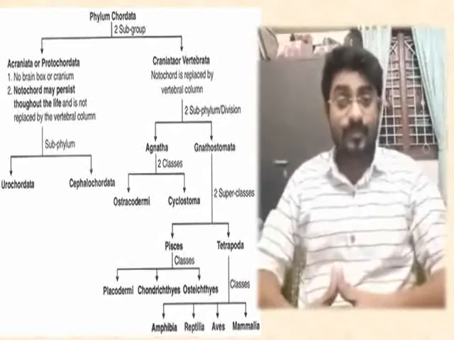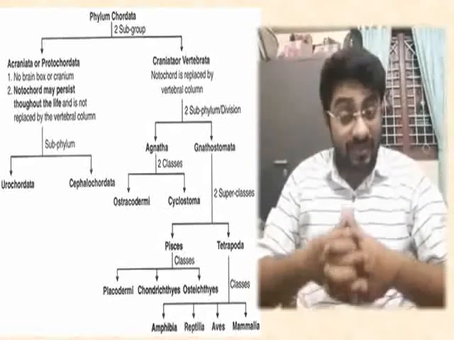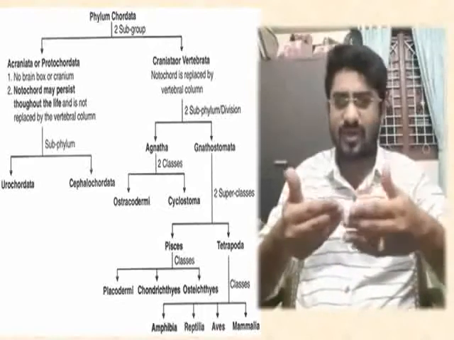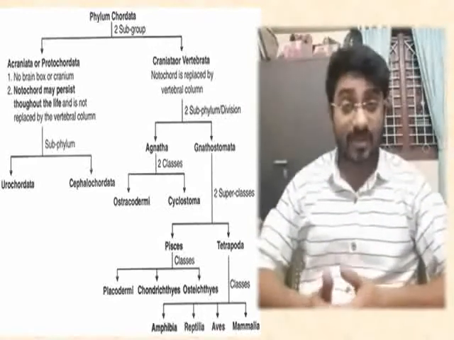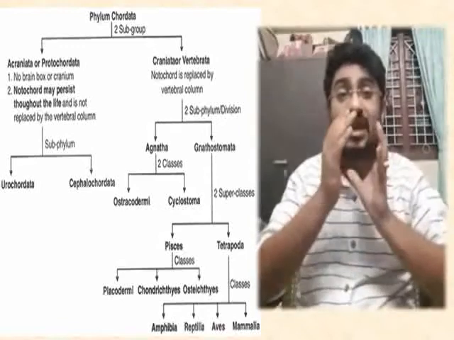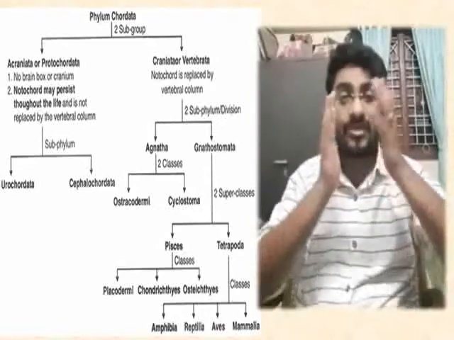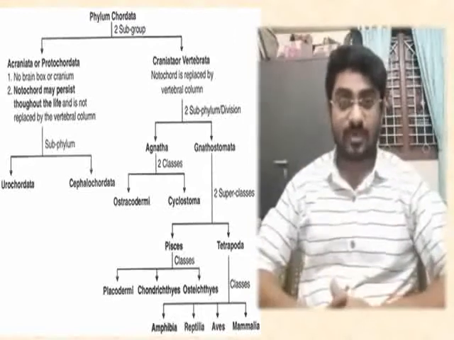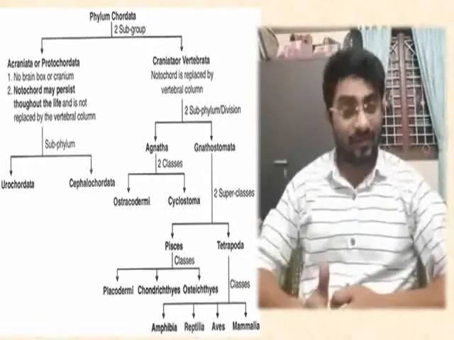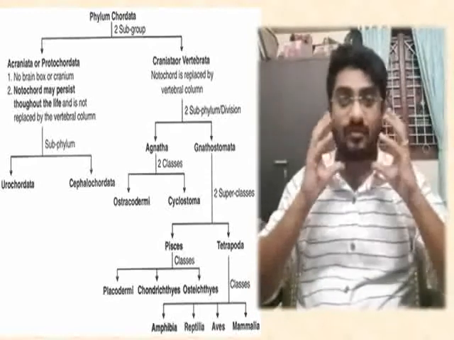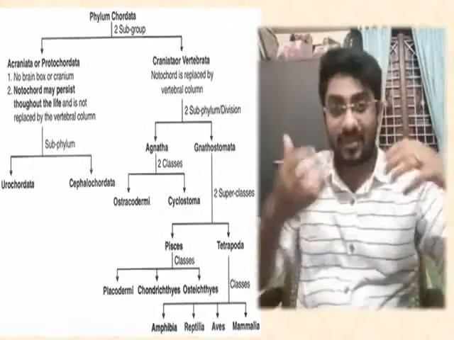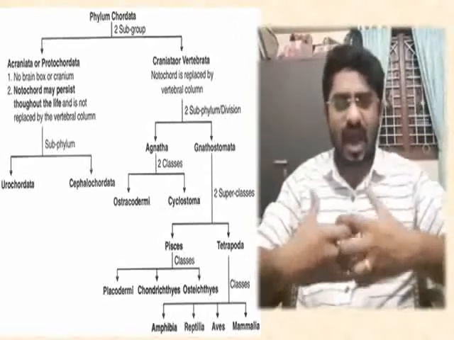But the ostracoderms just look like fishes, but there is a large bony armor which covers the organism. The whole body is heavily armored.